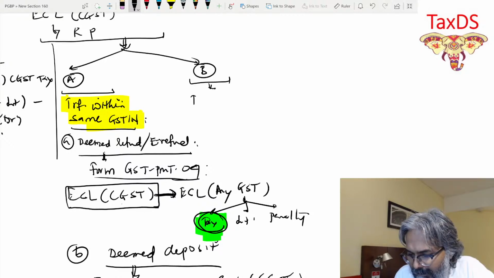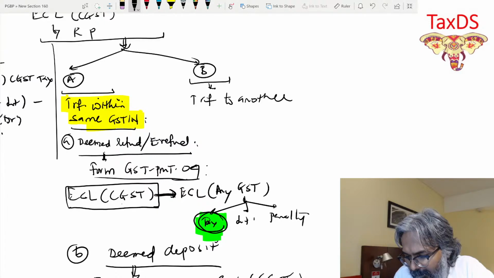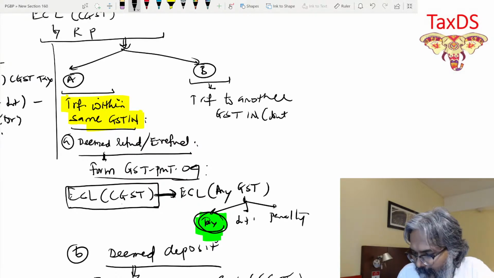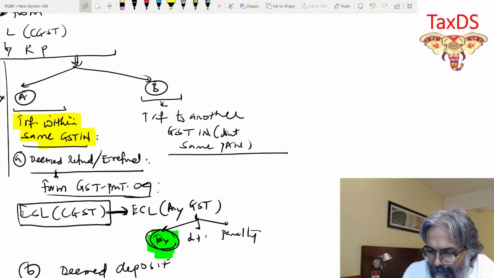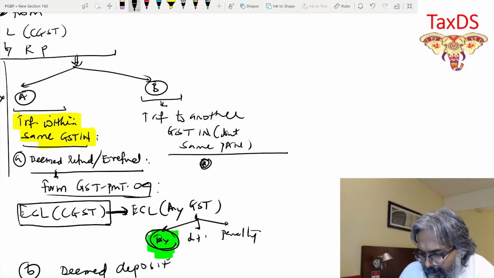In this case, transfer to another GSTIN, but with the same PAN, students, and that's exactly the point. So first I need to follow the same process. What is the same process? Point number A: get the refund and then do the deposit. So that is exactly the point.